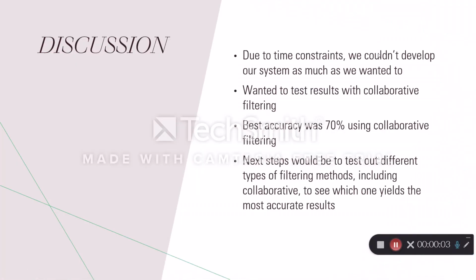Okay, so now it's time for a little discussion. Due to time constraints, we couldn't develop our system as much as we wanted to. So ideally, we would have been able to test our results with collaborative filtering as well as content-based filtering, because according to a paper that is listed in our references, the best accuracy when using collaborative filtering was 70%, which is pretty high. So our next steps would be to test out different types of filtering methods, including collaborative, to see which one yields the most accurate results.